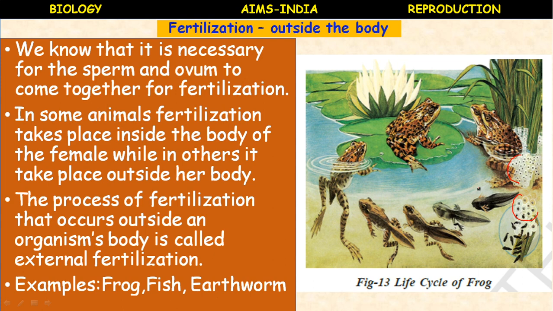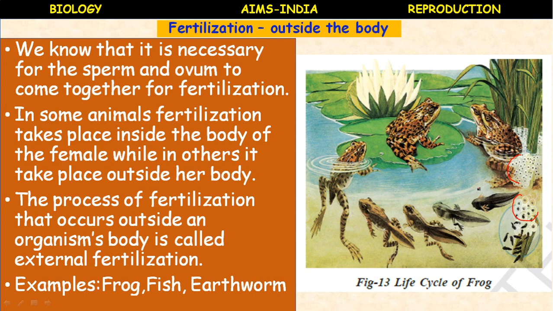Why is only one egg produced in human beings? Why does a dog or a cat give birth to 3 or 4 puppies and kittens at a time?